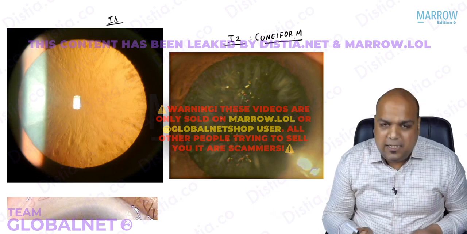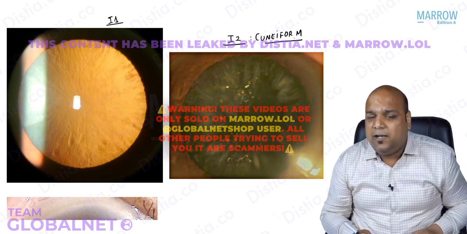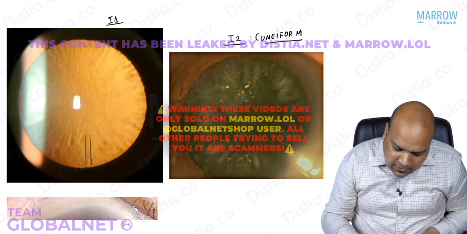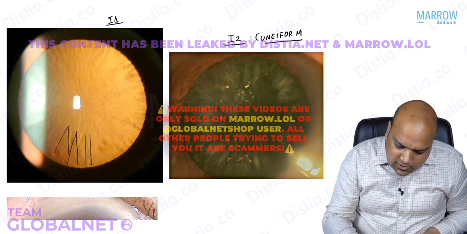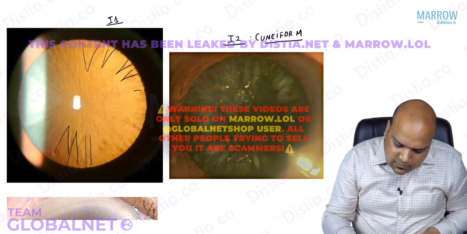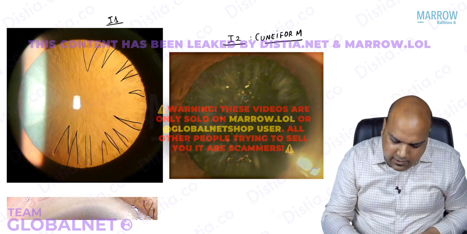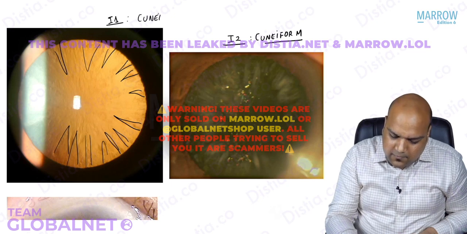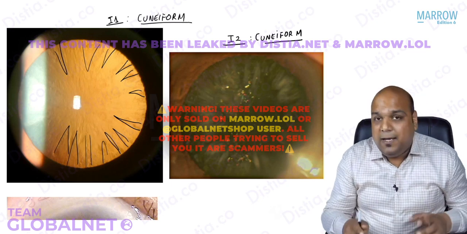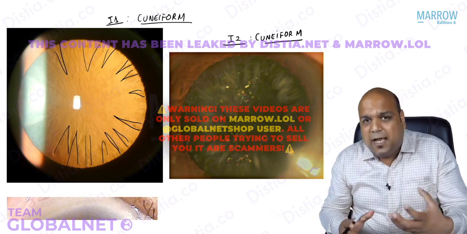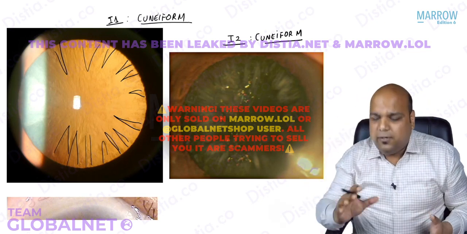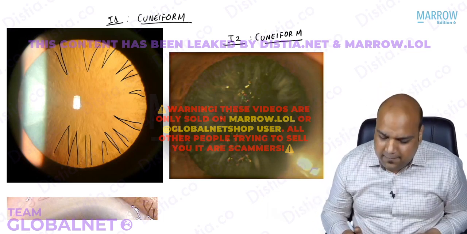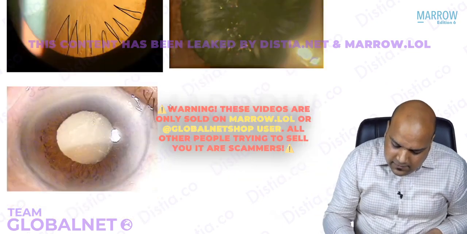Now the same thing, if you see against the reddish yellowish fundal reflex, you will be able to see some water droplets kind of thing forming, beginning the formation of very small wedges. I hope you can make out all 360 degrees. So image 1 is also cuneiform. I have put both the images to make you understand that the image can be on retroillumination, that means against the fundal red reflex, or it can be a straight, dark image in which you are just seeing the white opacities. Okay, everybody?